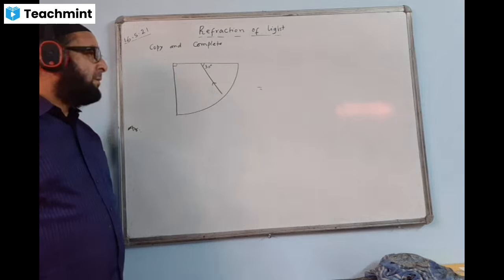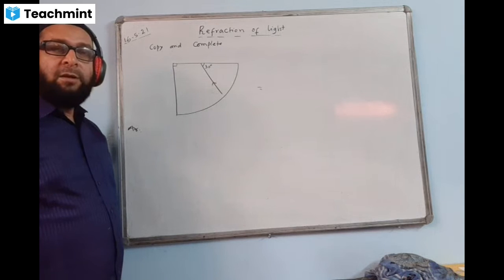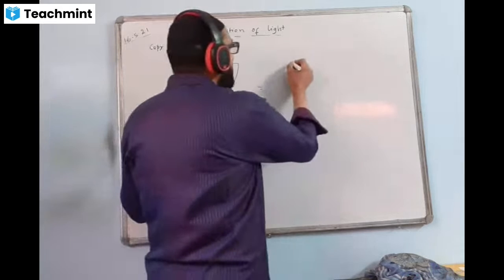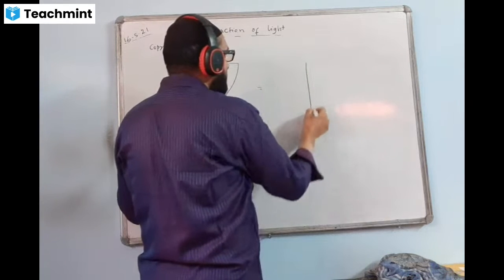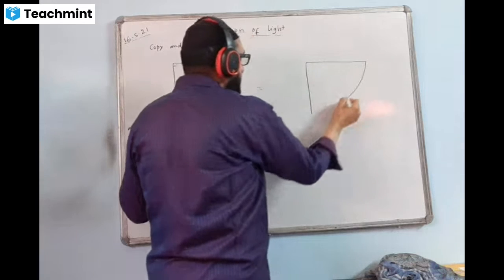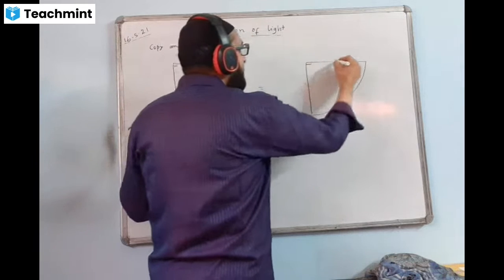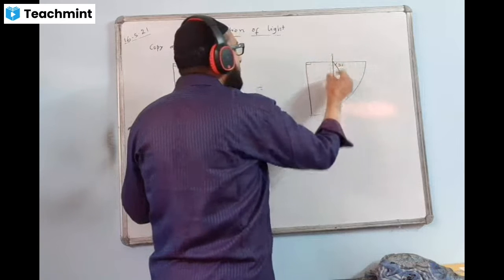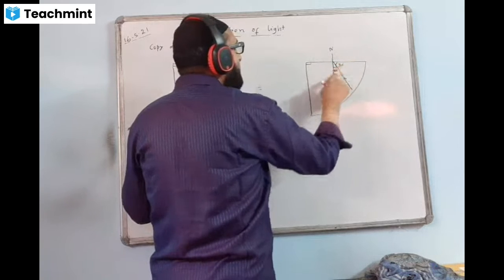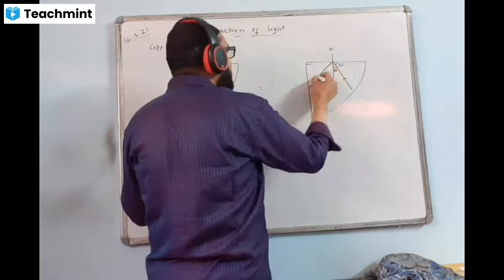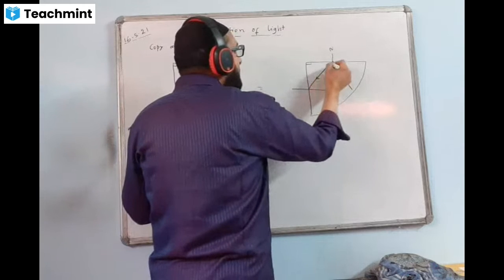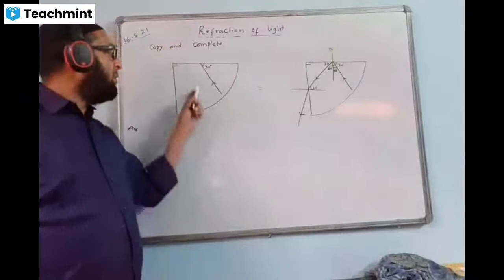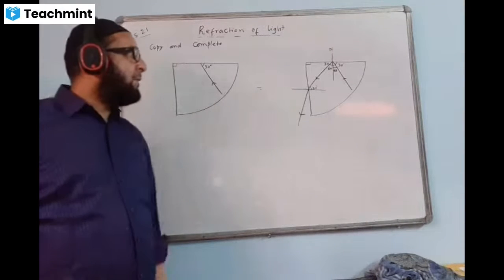You're doing well. Less than critical. Then only refraction away, no? Good, good. You've done very well. You understood the concept. Like this is 90-degree. This is the angle 30-degree given. I'll draw normal first. This angle is 60-degree, which is more than critical. So TIR will take place here. Here again, I will draw normal. This angle is 60 degrees. Okay. So this is the actual diagram, and here we are completing.